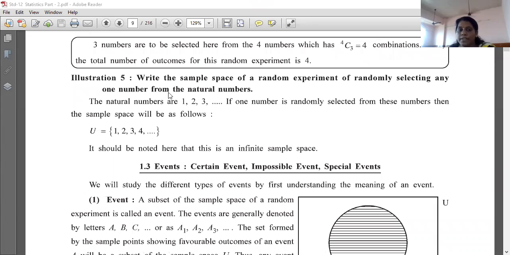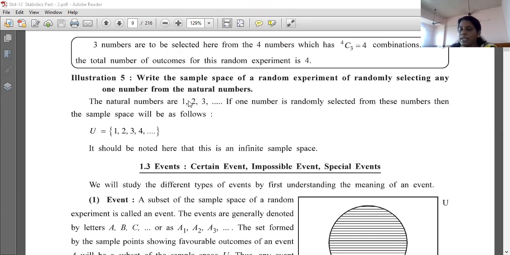Illustration number 5. Write the sample space of a random experiment of randomly selecting any one number from the natural numbers. The natural numbers are 1, 2, 3. If one number is randomly selected from these numbers, then the sample space will be, write a sample space of randomly selecting one number from the natural numbers.